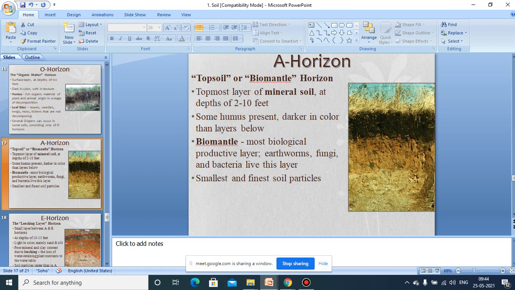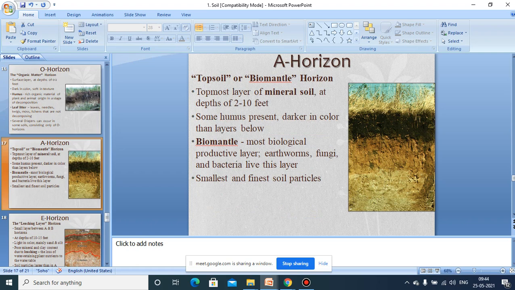It is the topsoil, we can say, because in the O horizon the soil particles are a bit lesser. It is rich in organic matter. But the A horizon is a mixture of both organic matter as well as soil, and that is considered topsoil. It can extend from 2 to 10 feet in depth, and because of the mixture of humus, this soil is dark colored.